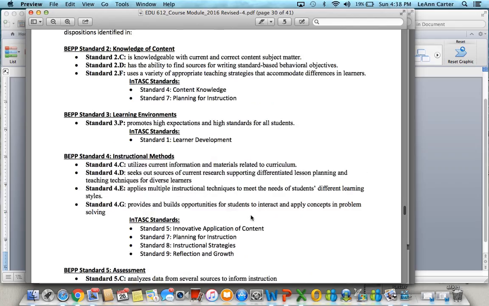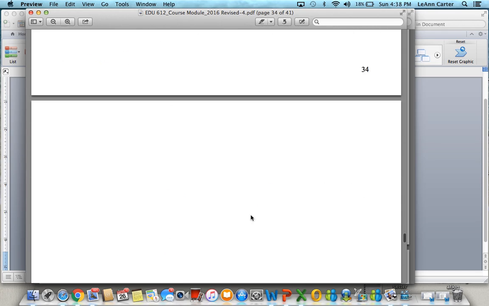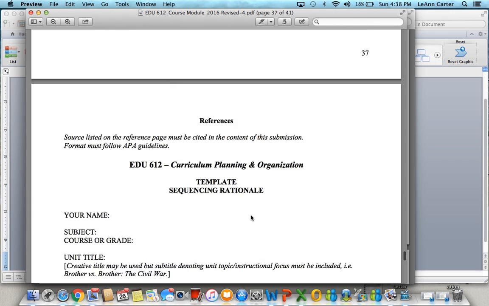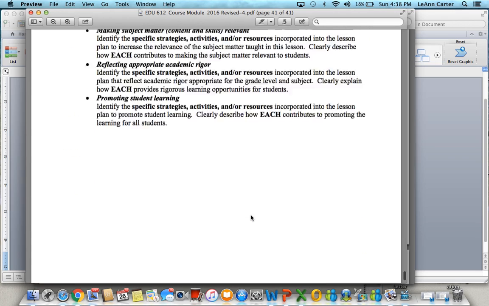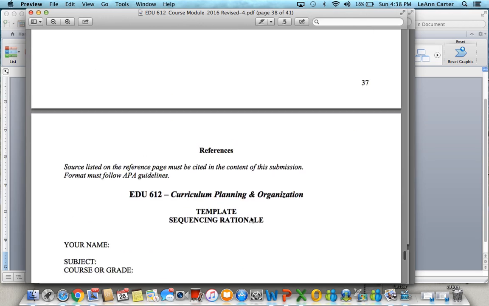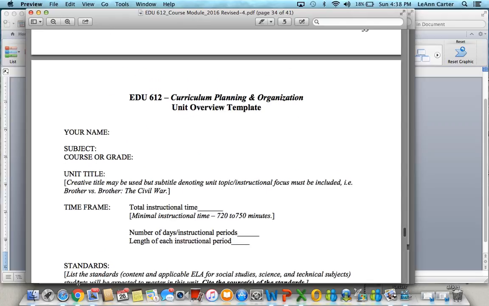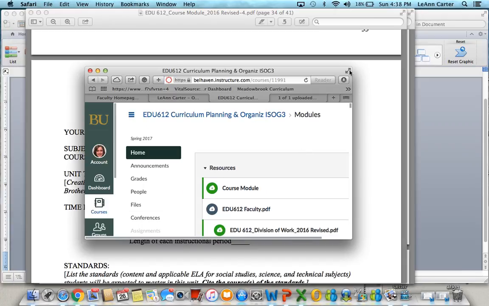Here we go. I'm just looking to make sure I don't have an example of a curriculum map. No example of a curriculum map, but you have the template. I think you'll be fine, but if I get a chance, I will try to upload an example of a template for you that has already been completed.